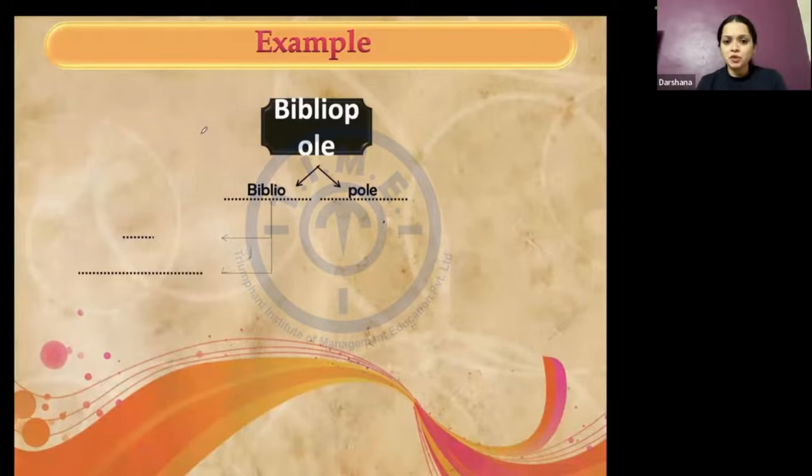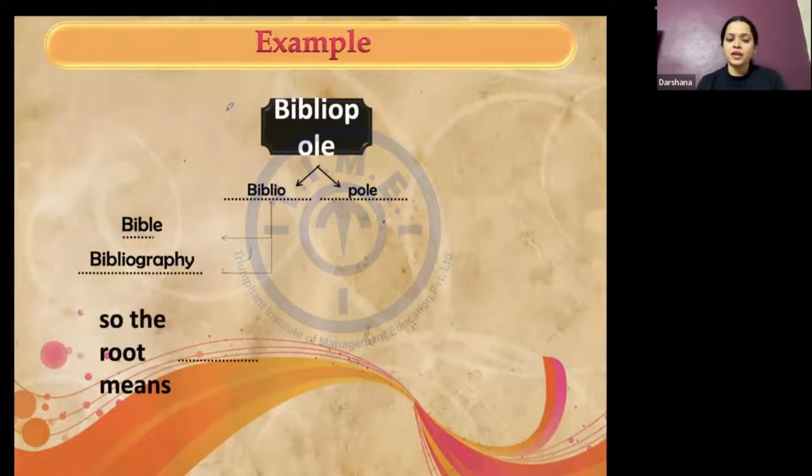Absolutely right. Biblio means books, bibliophile. Yes, books, absolutely. Bibliography, correct. So biblio is book. Right. And what are the words that we have seen just now? We have seen bibliophile, bibliography. Okay, so the root means book.